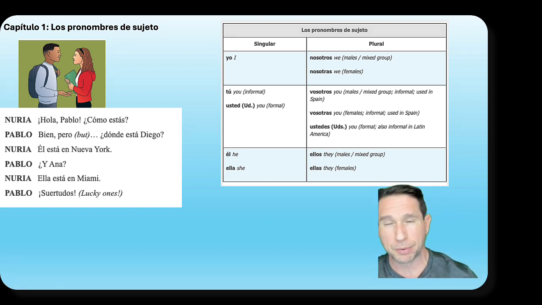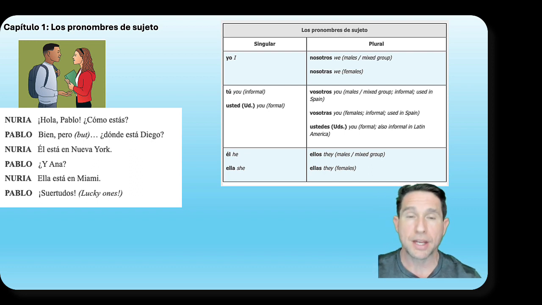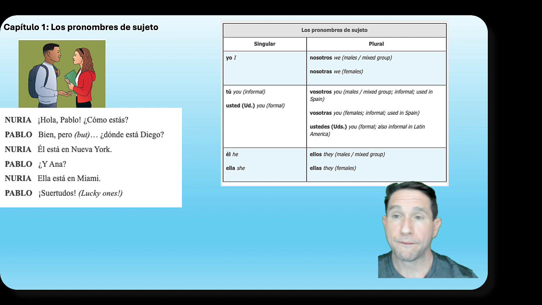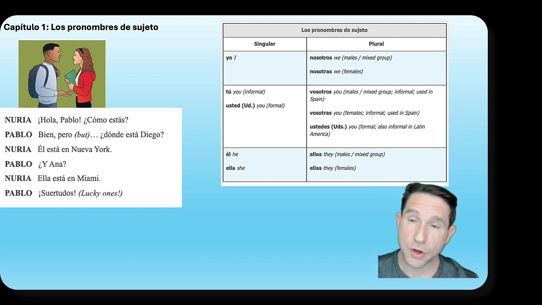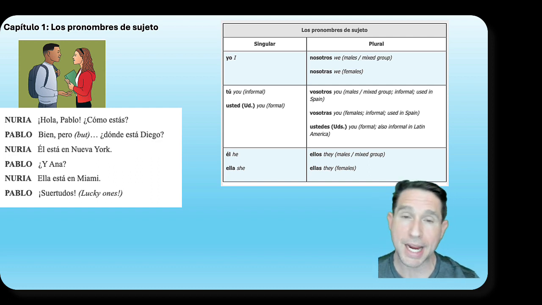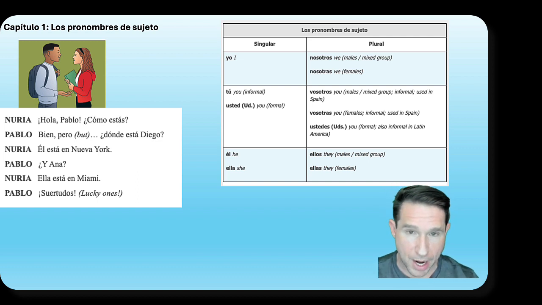So to review, you'll always see these formatted like this. Singular on the left, plural equivalents on the right. Yo, first person singular. Nosotros, first person plural, right? Nosotros, one person is answering on behalf of the group, right?